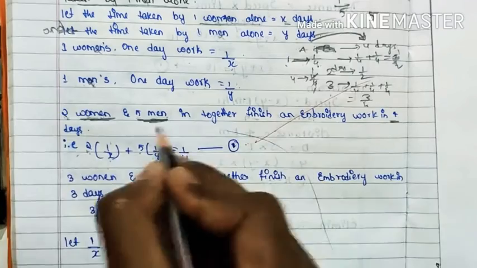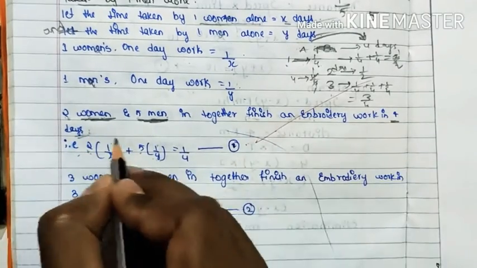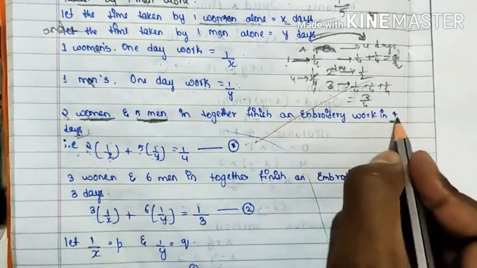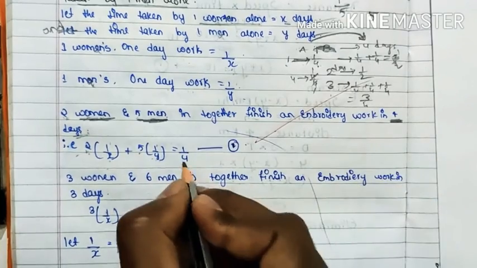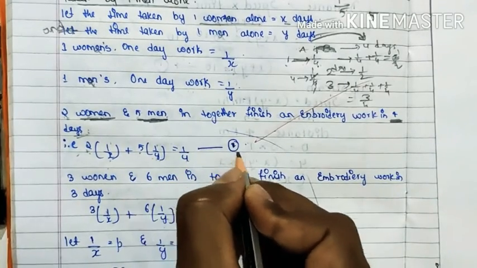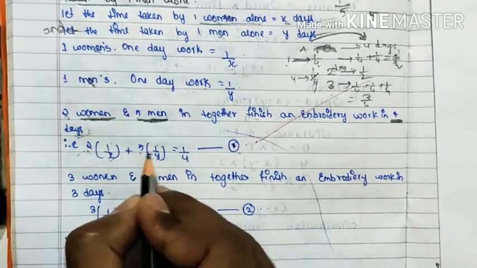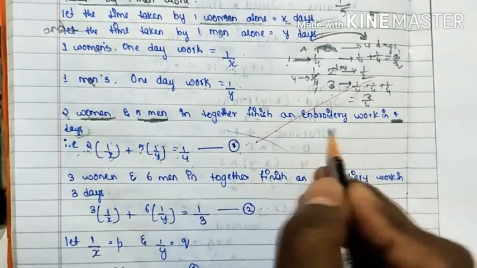And all together they are taking 4 days, but we are dealing with the 1 day work. If the work is completed in 4 days, in 1 day it will be 1 by 4. Say this one is the first equation: 2 into 1 by x plus 5 into 1 by y equals 1 by 4.